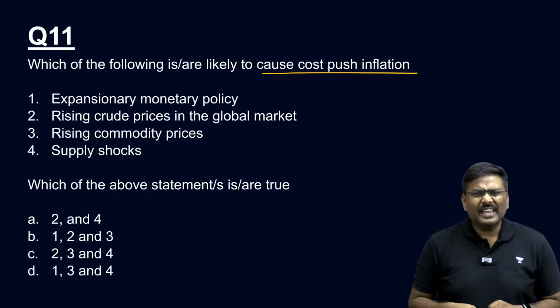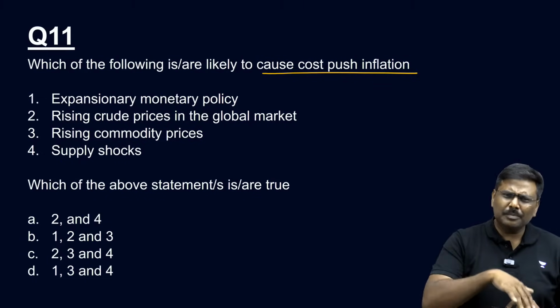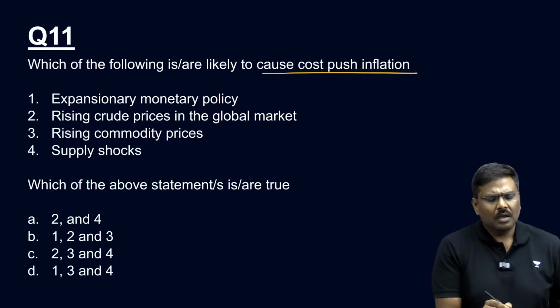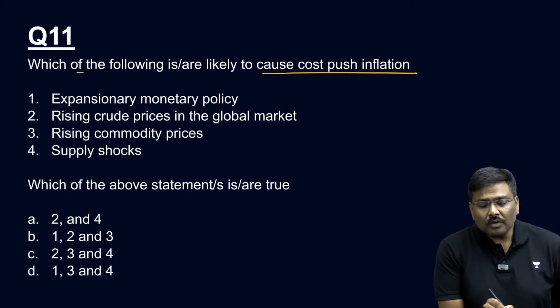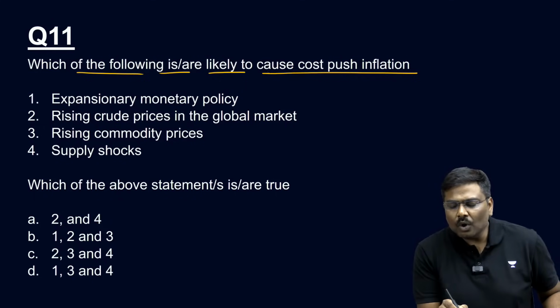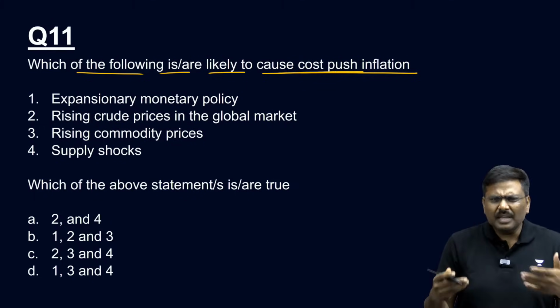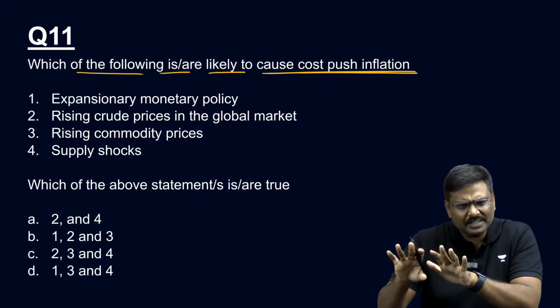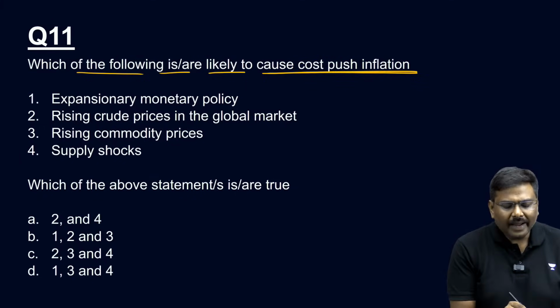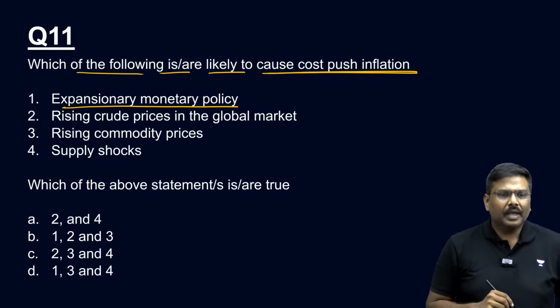Okay, let's start. This is a very easy question, by the way. This one and the previous question, very easy if you ask me. Which of the following is or are likely to cause cost push inflation? Basically, which will increase the market prices. That's it. Okay. Expansionary monetary policy.